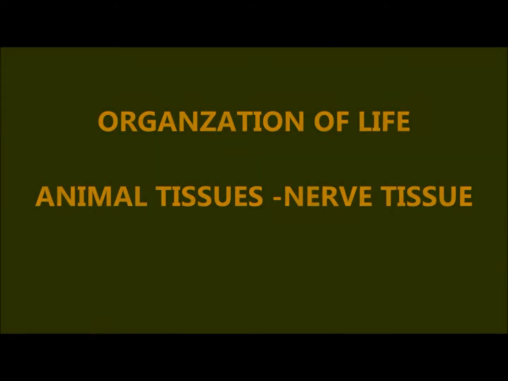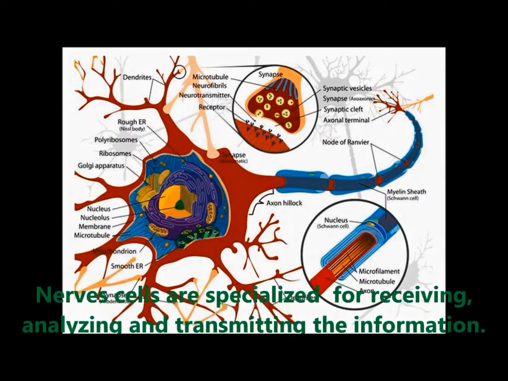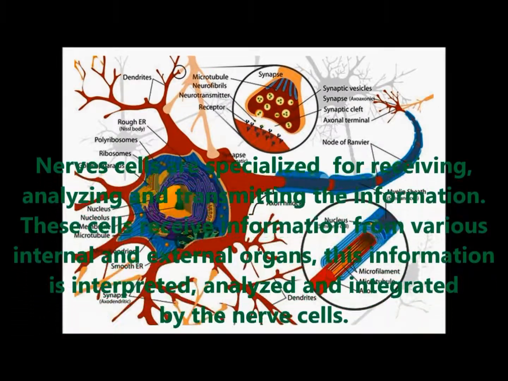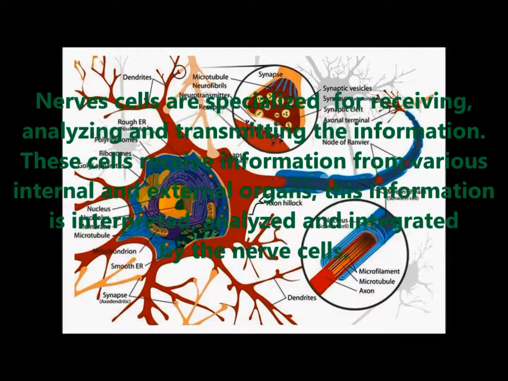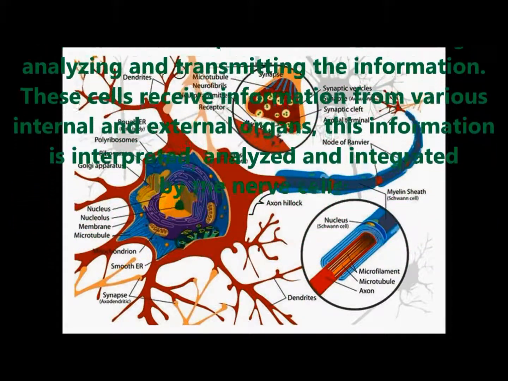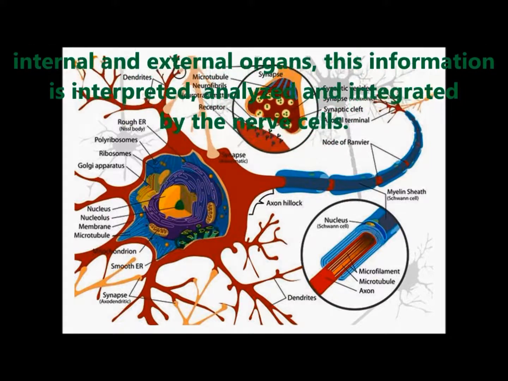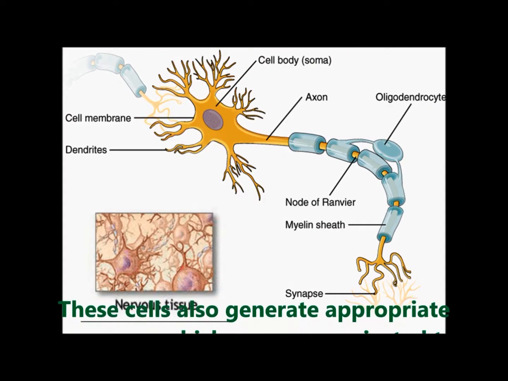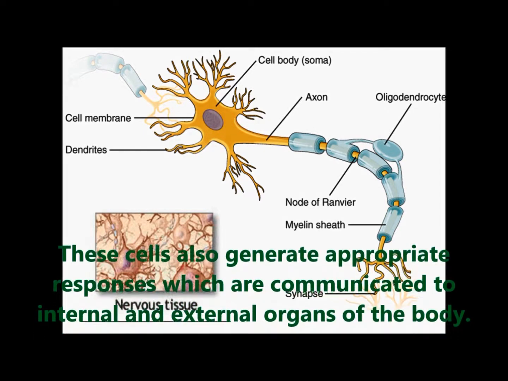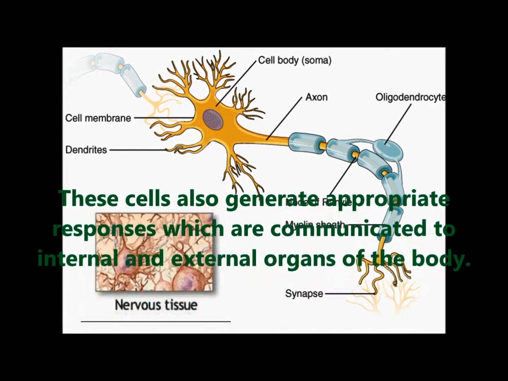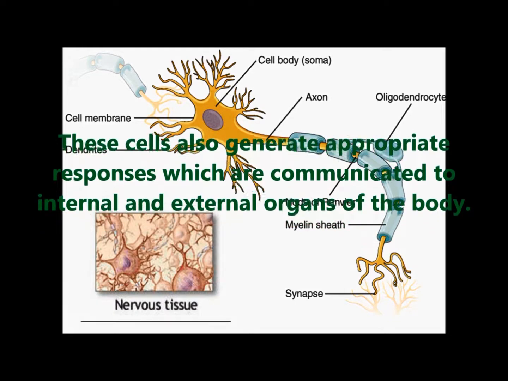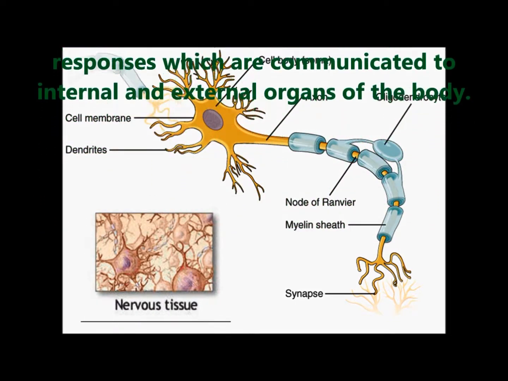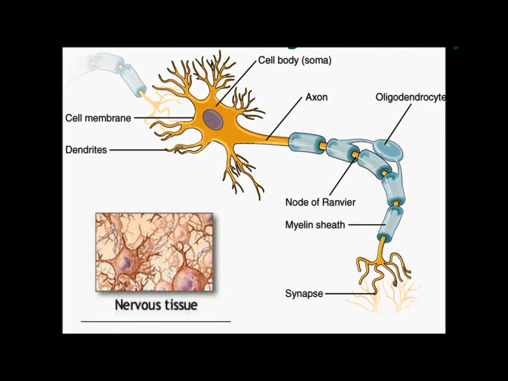Nerve tissue. Nerve cells are specialized for receiving, analyzing and transmitting information. These cells receive information from various internal and external organs. This information is interpreted, analyzed and integrated by the nerve cells. These cells also generate appropriate responses which are communicated to internal and external organs of the body. In the previous class, you learnt how nerves transmit information from sense organs to the brain.